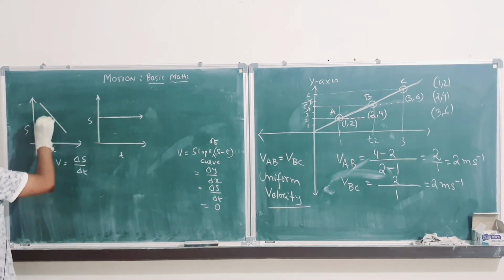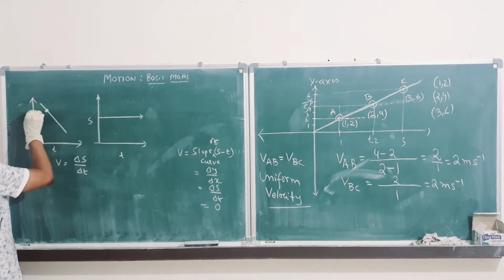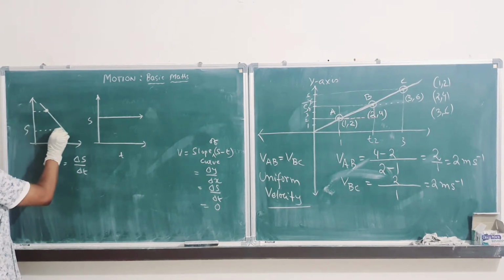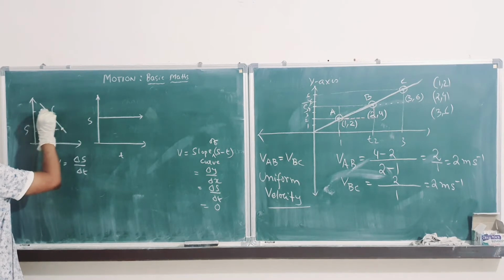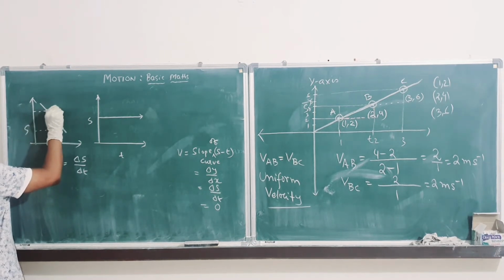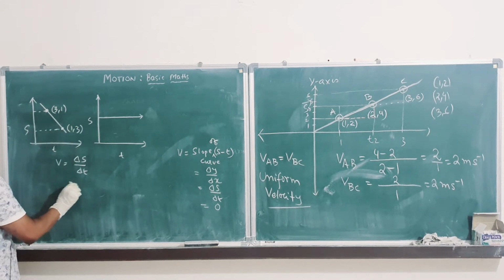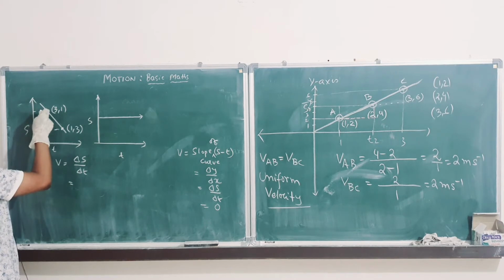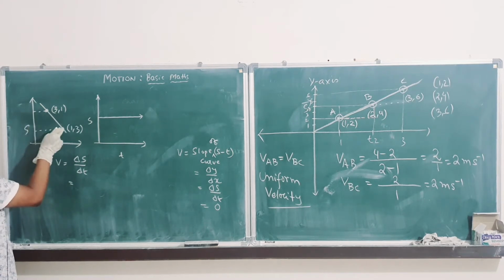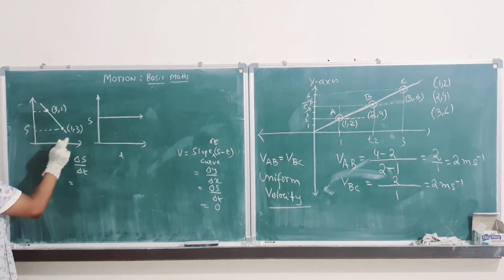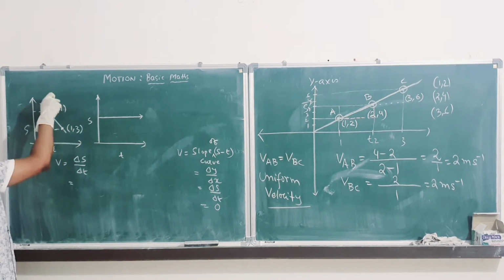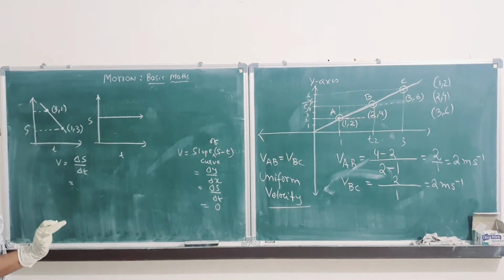Let's take 2 points over here, this one as (3,1) and this one as (1,3). So change in displacement means the vertical shift from this to this, how much? Final minus initial, that thing you also need to remember, final minus initial.